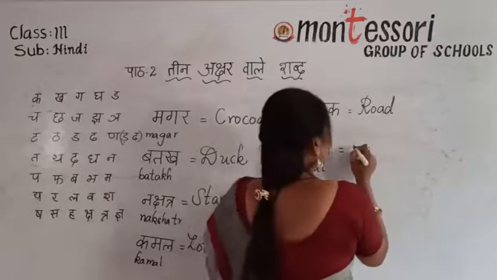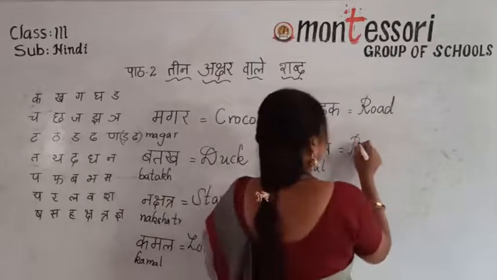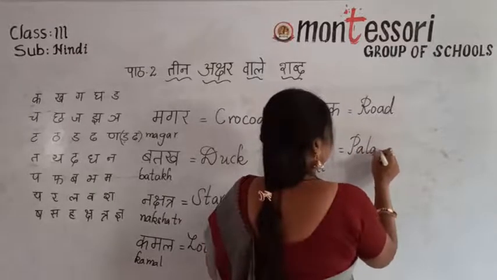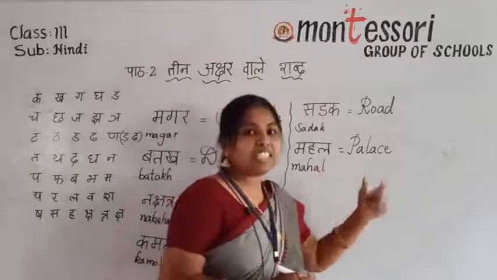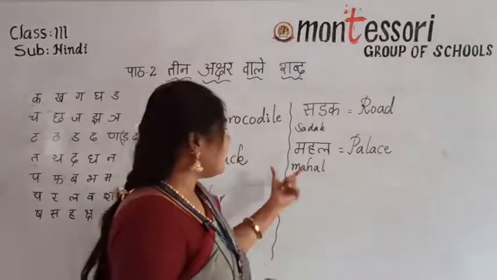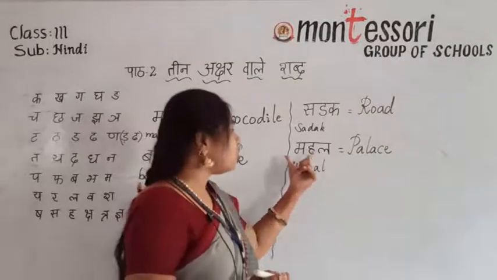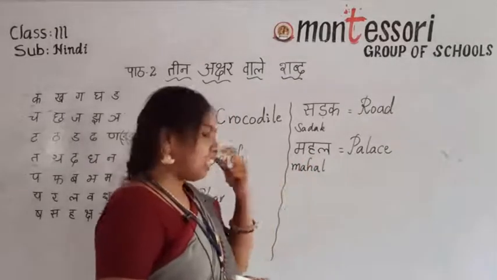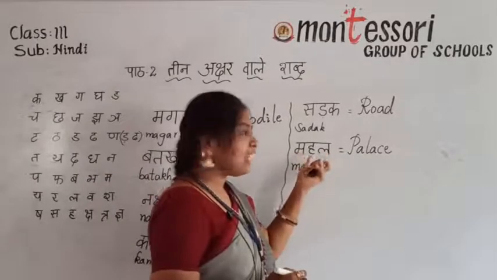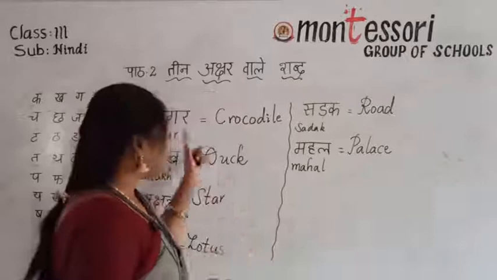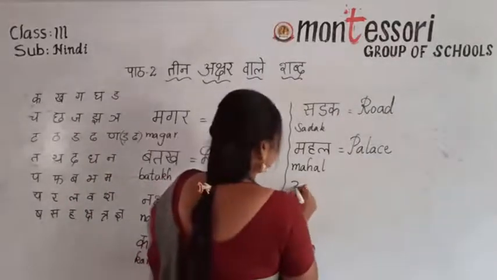Mahal. Mahal means palace. See, palace, where the kings are living. Okay, children. The next mahal in Hindi and in English I have shown. What you have to do, you have to read both. Understand? By reading in Hindi and in English you can identify the letter and the word. Okay. Read all this. Mahal. Then afterwards, next one.